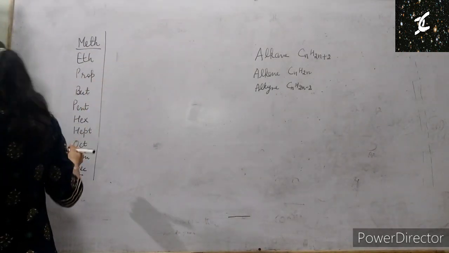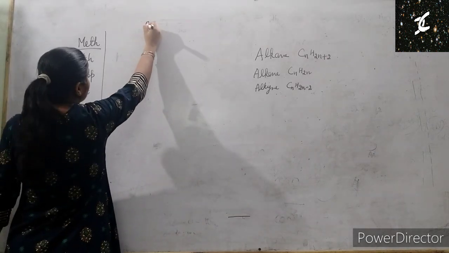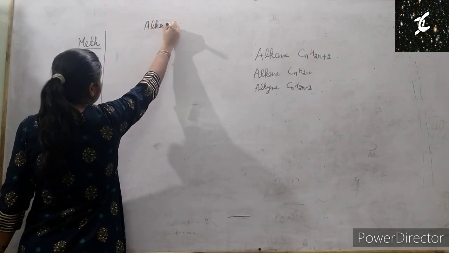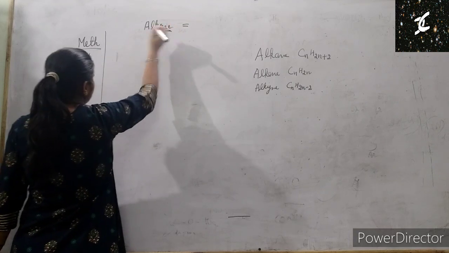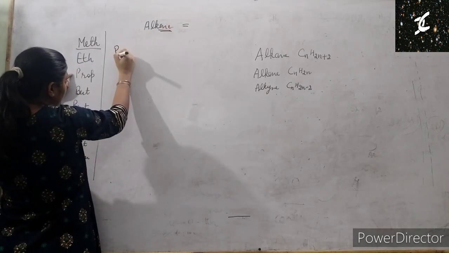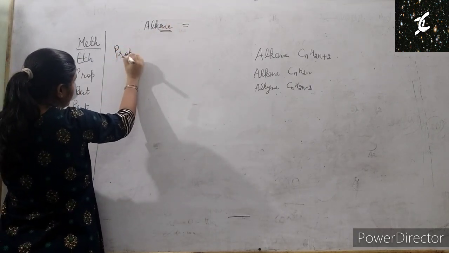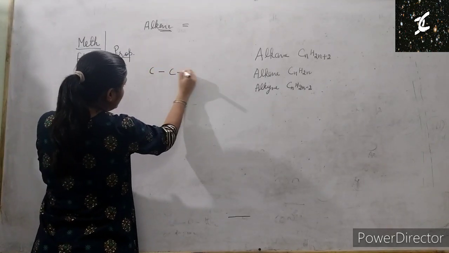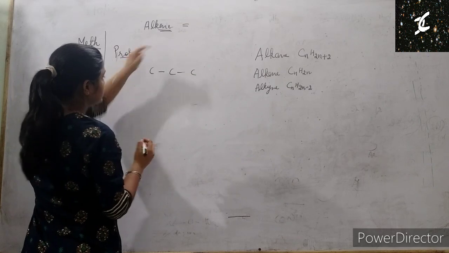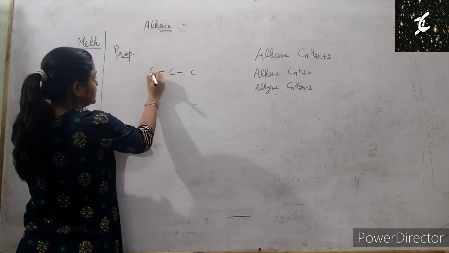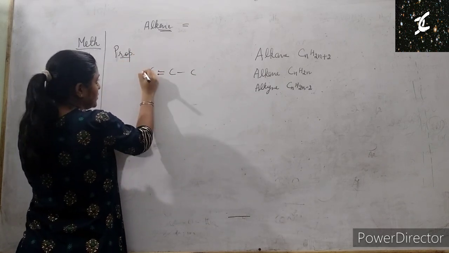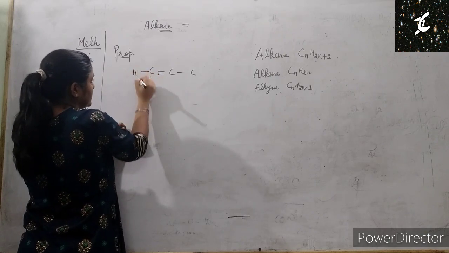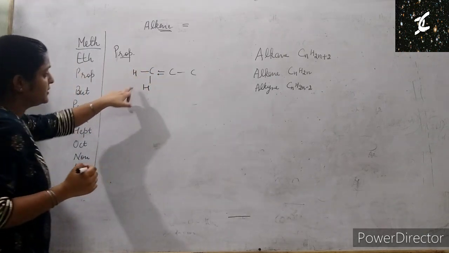Next we will take the example of alkene. Alkene means it has a double bond. Ene is for double bond. Let's take the example of propene. You can take any example. Propene has 3 carbon, 1, 2 and 3. At any one position we have a double bond. So for this carbon, 1, 2, 3 and 4, it's tetravalent.